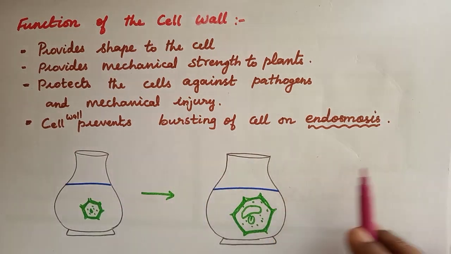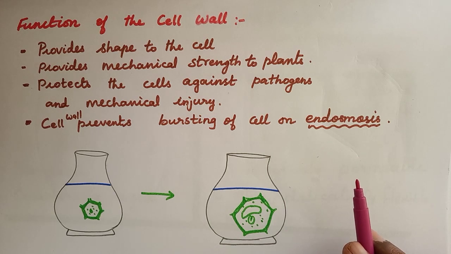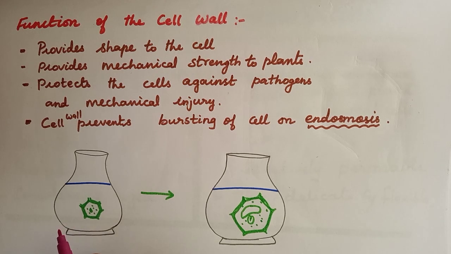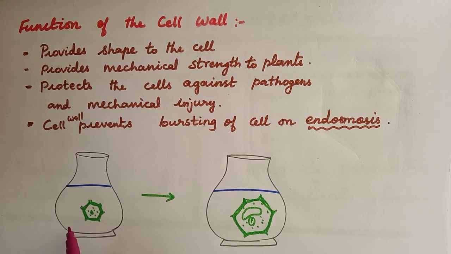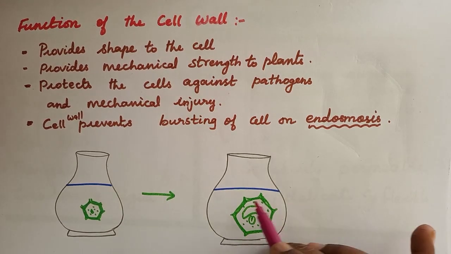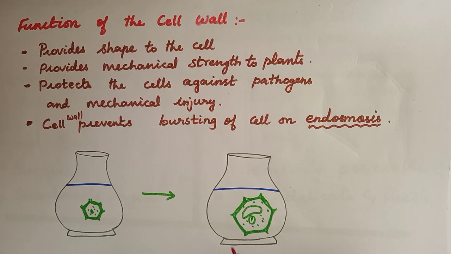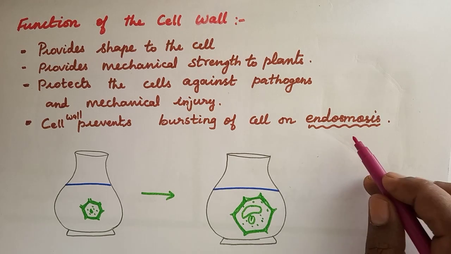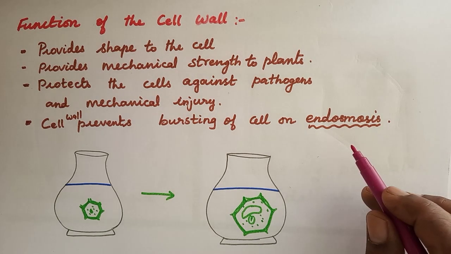So, what is meant by endosmosis? Already we learned about hypotonic solution. The solution has a higher concentration of water, and the cell has a lower concentration of water. Now, what will happen? According to the principle of osmosis, water moves from the higher concentration to the lower concentration. By that time, the cell becomes swollen. Yes? So the water is going inside the cell. That process is known as endosmosis.